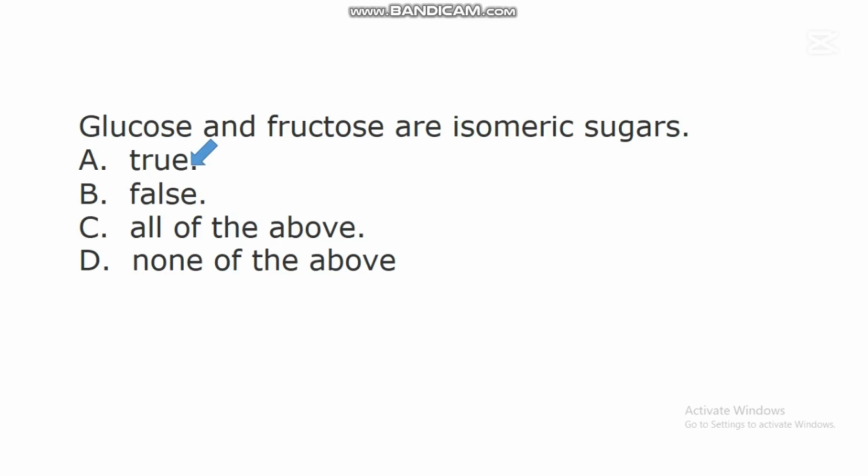Studies have shown that these carbohydrates called glucose and fructose are isomeric sugars. They are isomers naturally, and what we mean by that is that glucose and fructose have the same molecular formula, but different structural configuration. So naturally they are isomers, or they are isomeric sugars.